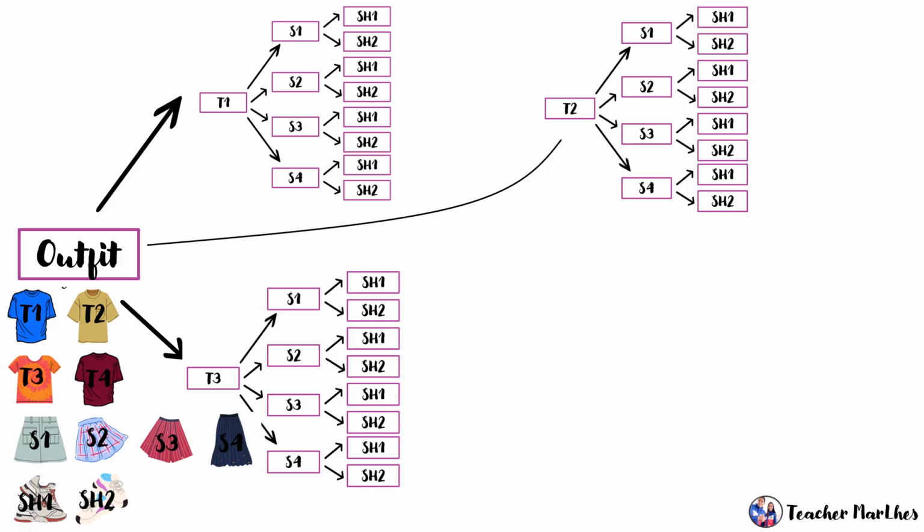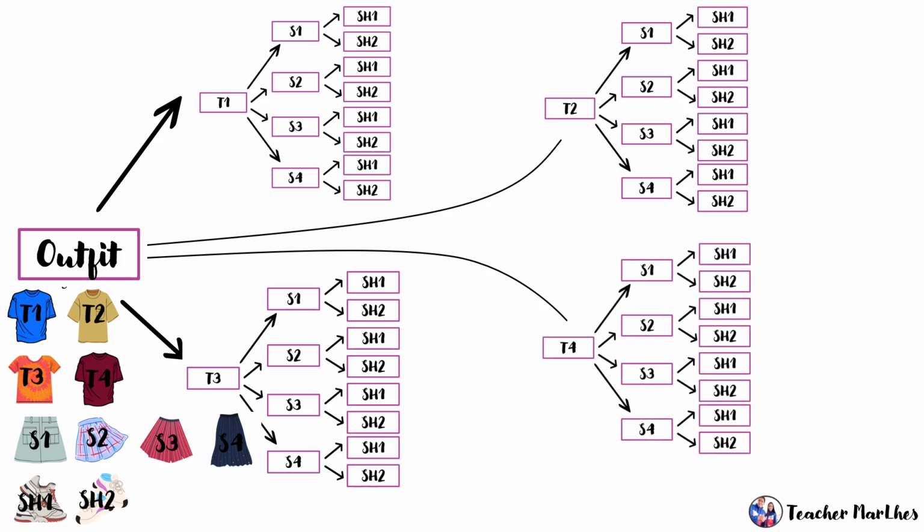Pareho lang nung mga nauna. Skirt 2, skirt 3, skirt 4. Then, shoes 1, shoes 2, and so on. Then, for the last t-shirt, we have T4. So, pwedeng i-partner again sa S1, S2, skirt 3, skirt 4, and shoes 1, shoes 2.